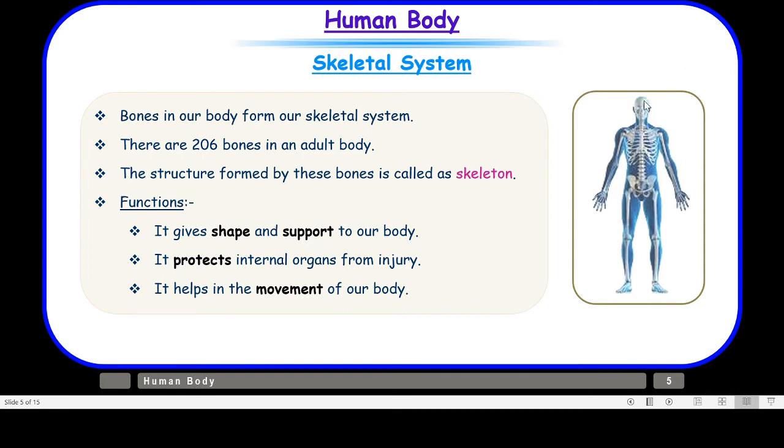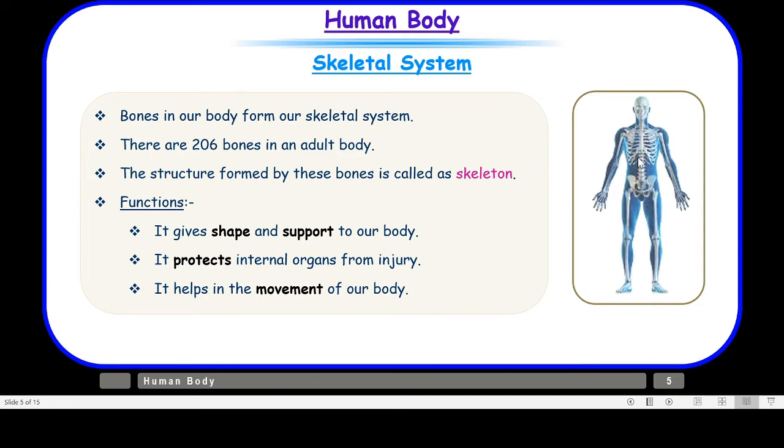So I'll give you the example. You know, this is the place for our brain, right? So our brain is protected inside this skull. And if you can see this structure over here, this is called the rib cage. The rib cage protects the heart and the lungs, which are soft organs inside your body. And our spinal cord is protected inside this spine. You can see here that it starts from just below your head, and then it moves down till your back. This protects the spinal cord.